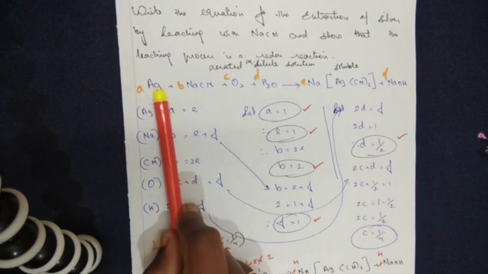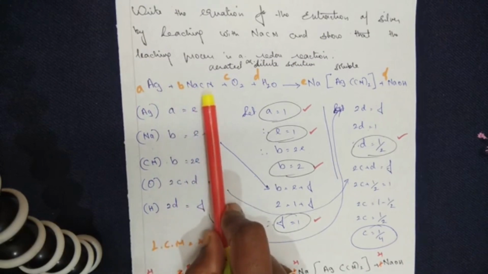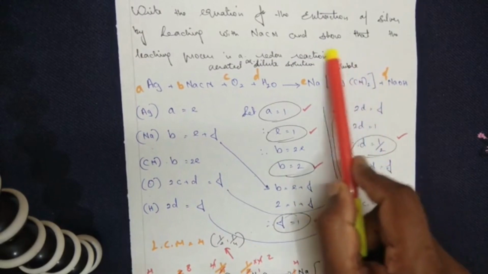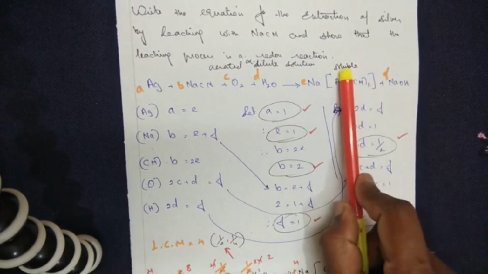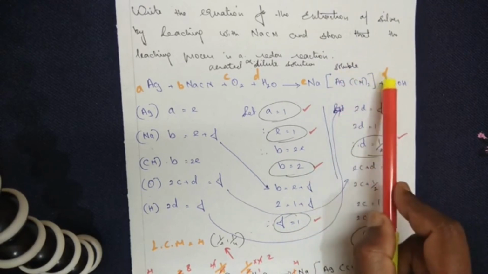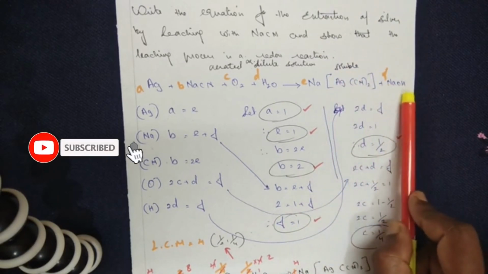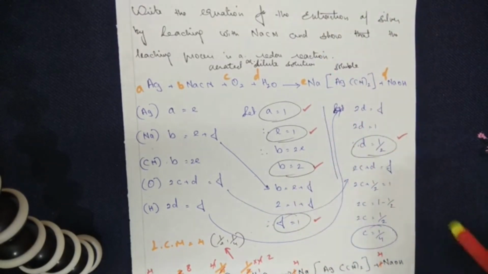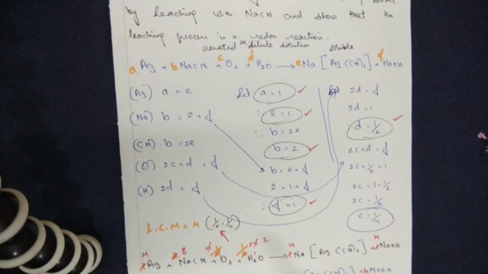So the impure ore of silver you treat with sodium cyanide in the presence of oxygen and water. You get a metal complex which is soluble in nature. In cyanide leaching, the ore becomes soluble and the impurities remain as an insoluble product here. So now our point of interest, this is the soluble product here. Before I move on further, let me quickly tell you how to balance the equation.